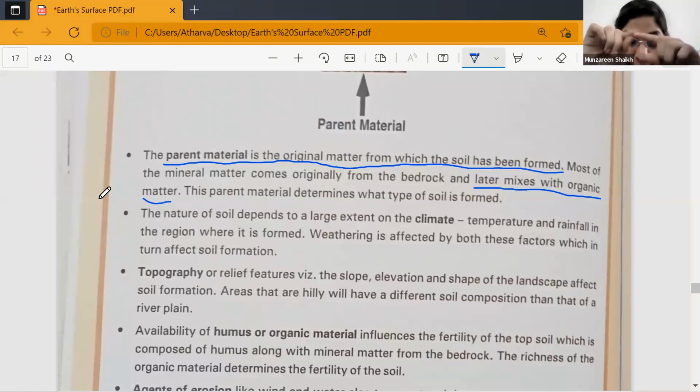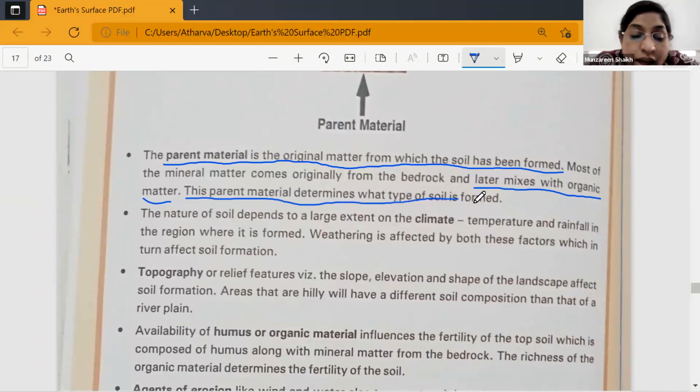This parent material is also important. It determines which type of soil will be found. You know, there are different types of soils, even the colors. Do you know there are different types of soils? Yes, ma'am. Please underline this. This parent material determines what type of soil is formed.